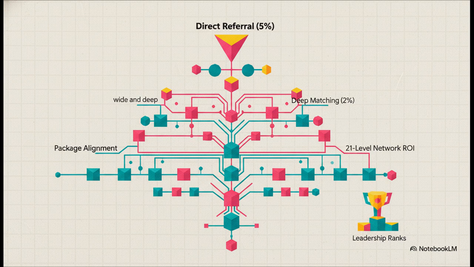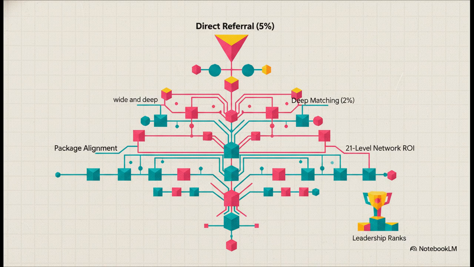Let's look at the network income streams. First off, you have a 5% direct referral commission for anyone you personally bring into the system. But then it gets complex. There are 3% and 2% matching bonuses that require strict package alignment. What that means is, if you buy a $1,000 package, you only get these deeper bonuses if your downline also